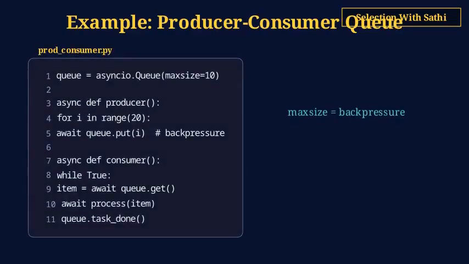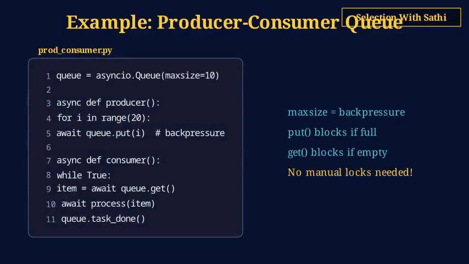The producer-consumer pattern with asyncio.Queue. Create a queue with an optional max size to apply back pressure. Producers await queue.put to add items. This blocks if the queue is full.